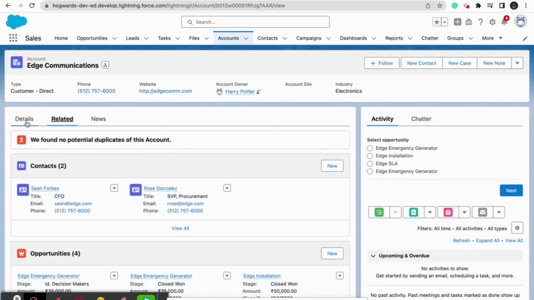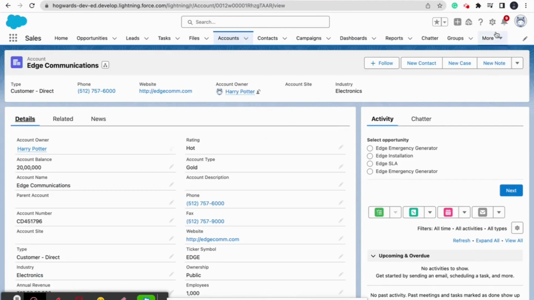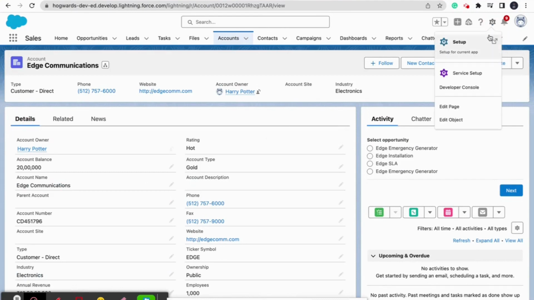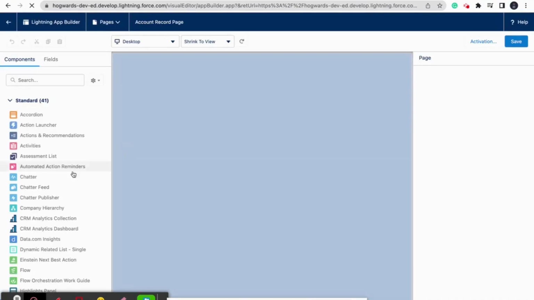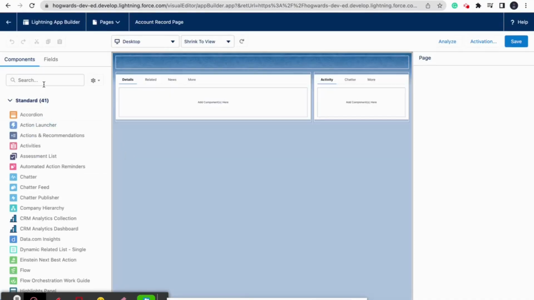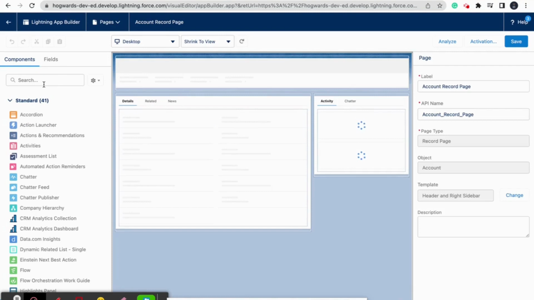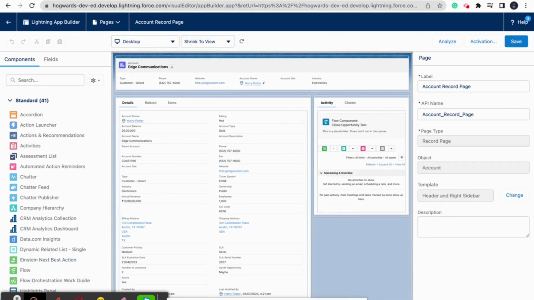So once you click on the account record page, you need to go to the setup gear icon, and then you need to click on edit page. Once the page is loaded, you need to click on the flow. You need to just drag and drop your flow component here.